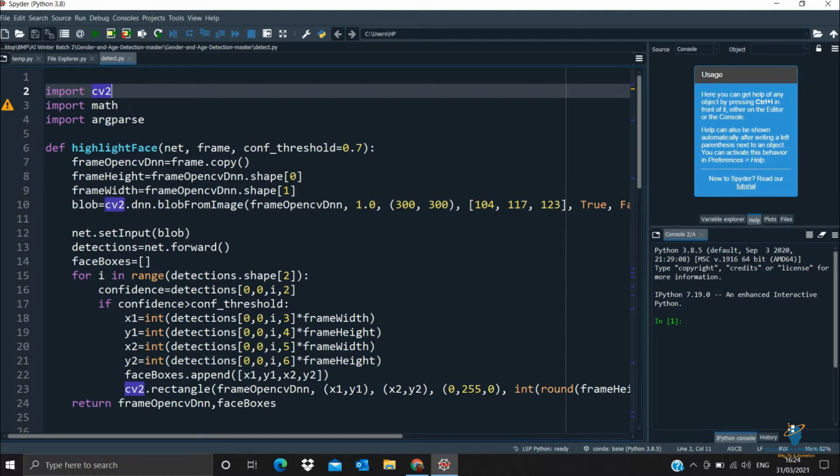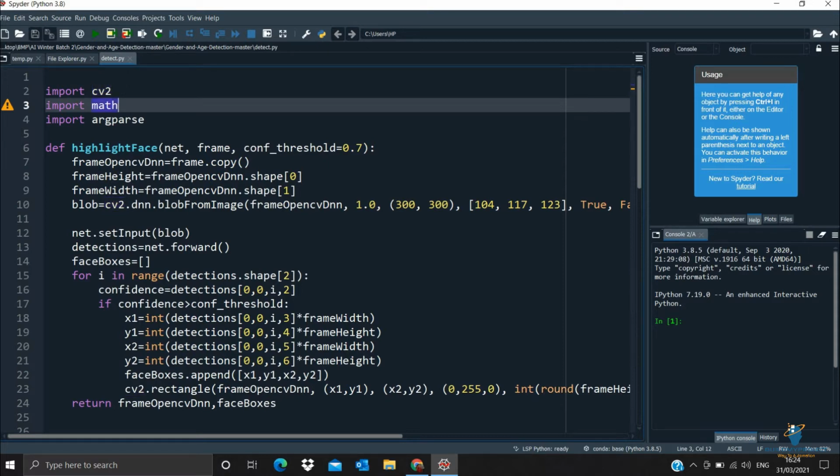The math module is used to perform mathematical functions, and argparse, which stands for argument parsing, is basically used to handle the error part and the command line in your system.